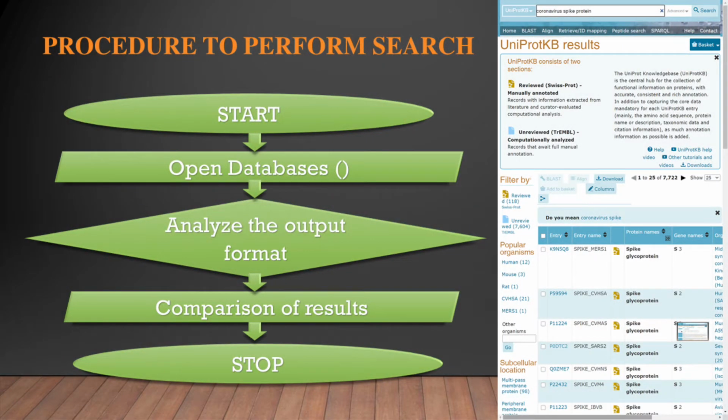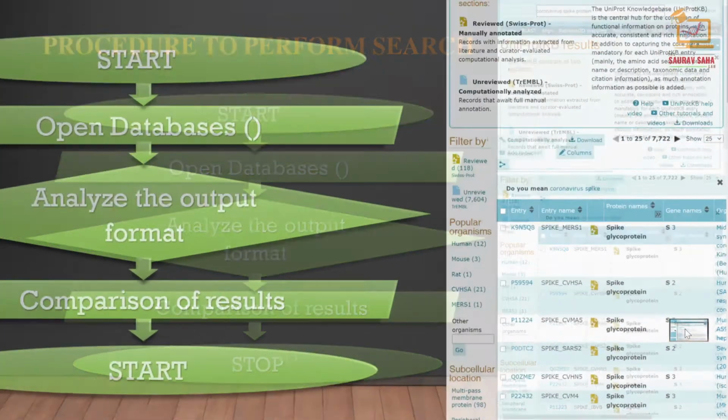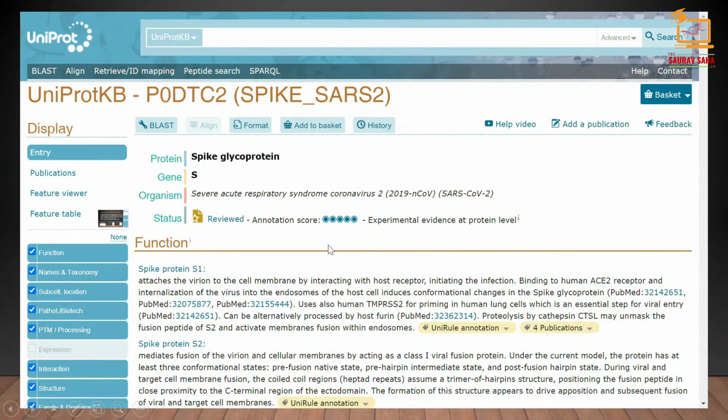So the procedure to search is very simple. Firstly, we need to open the database. We get a search bar at the top where we can write any specific protein name, and we get search results from which we can open a specific protein. So here we can see a view page of a protein.